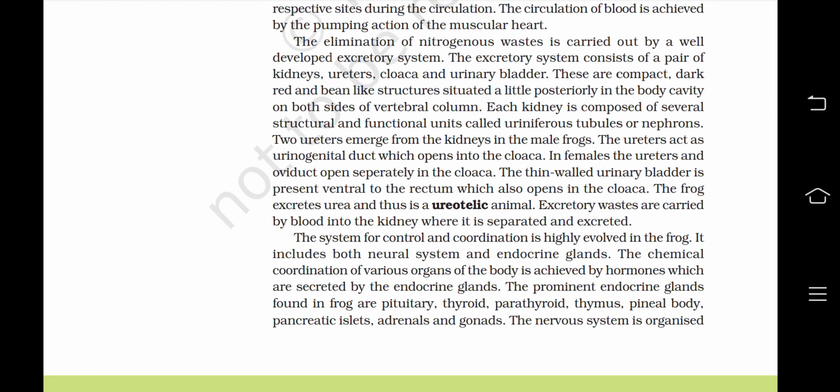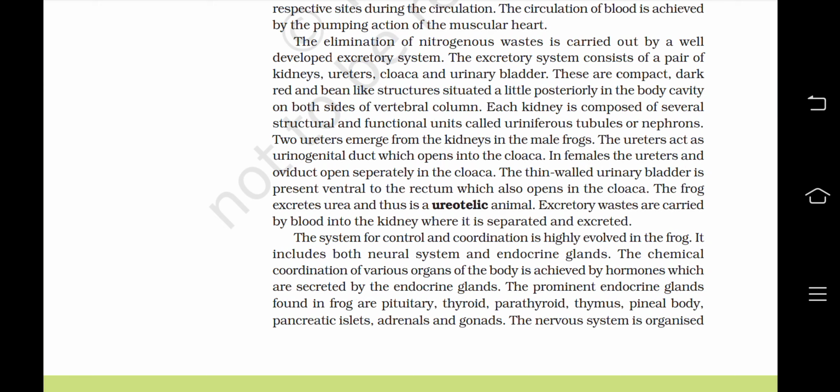These are compact, dark red, and bean-like structures situated a little posteriorly in the body cavity on both sides of vertebral column. Each kidney is composed of several structural and functional units called uriniferous tubules or nephrons. Two ureters emerge from the kidneys in the male frogs. The ureters act as urinogenital duct which opens into the cloaca.